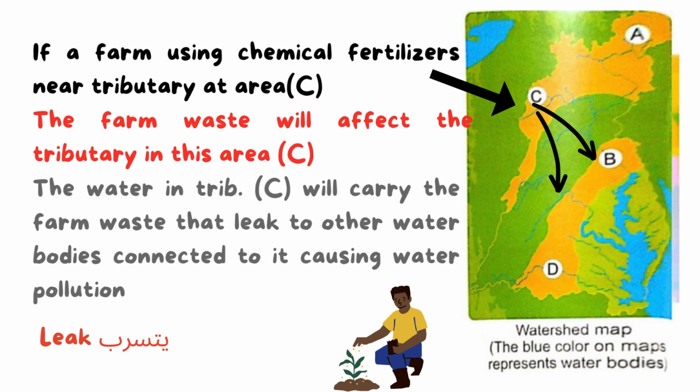Yes, goes into the water. Yes, as it goes from the soil to the water, as a leakage of the underground water, okay? So some of this farm waste will leak to other water bodies connected to this tributary, okay? And it causes what? Yes, water pollution.